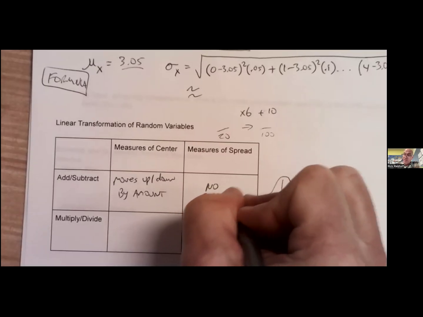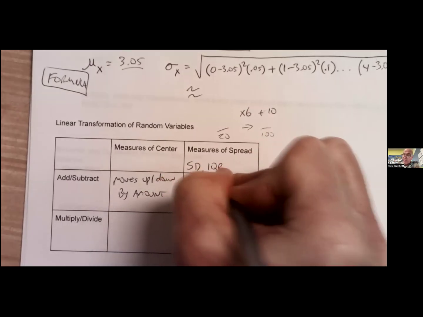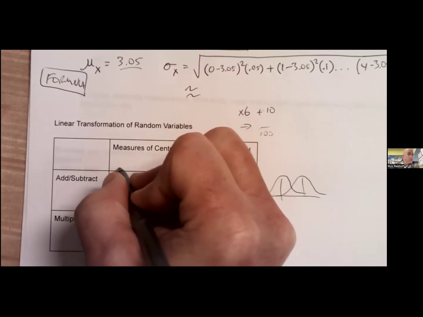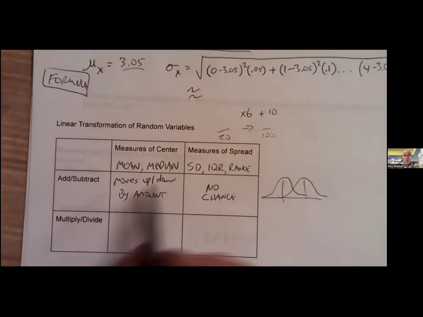And this is true of any measure of spread. We could have standard deviation. We can have IQR. We can have range, right? And this goes for any measure of center. For us, it's usually mean and median are the two big ones that we talk about. Okay? Mode would be the same.